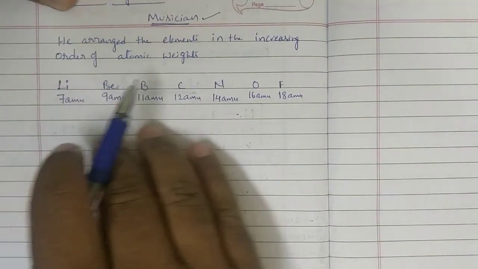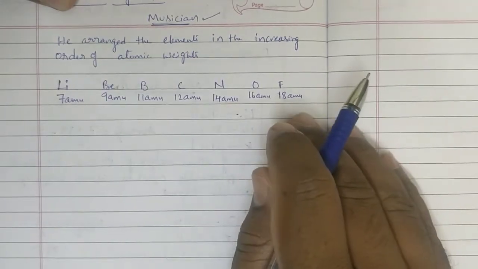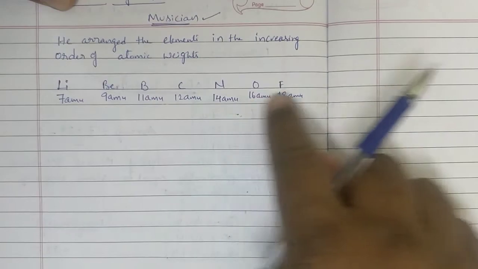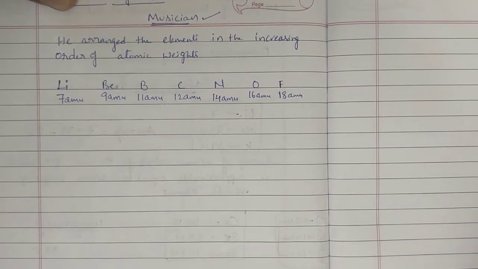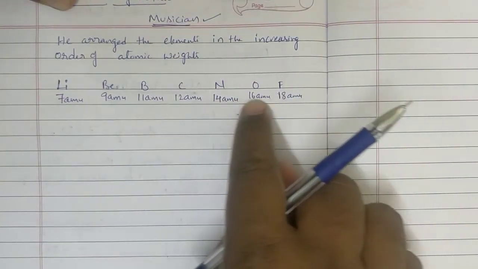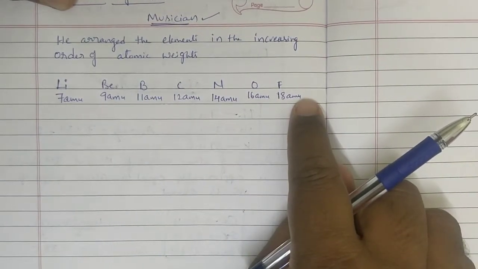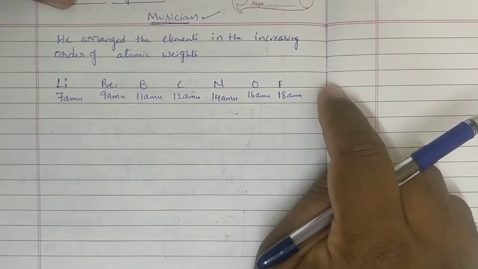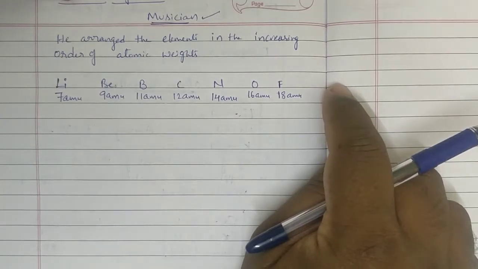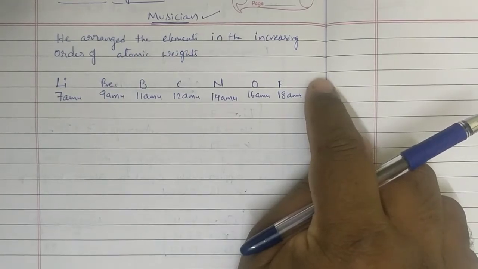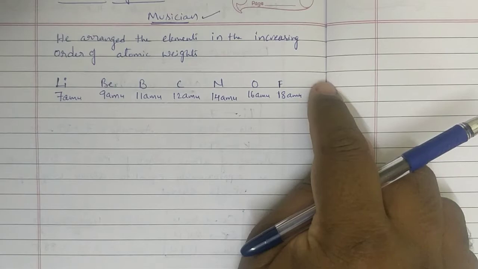Like that, if you go on keeping the elements in increasing order, again it is not a correct classification. Simply we will keep it in one line. Is it correct or not? Simply we are arranging the elements in the increasing order of atomic weights. After fluorine, what is the next element? Neon. Actually, at that time, neon was not discovered. Inert gases were not there at the time of Newland's law of octaves. Then the next element is sodium.